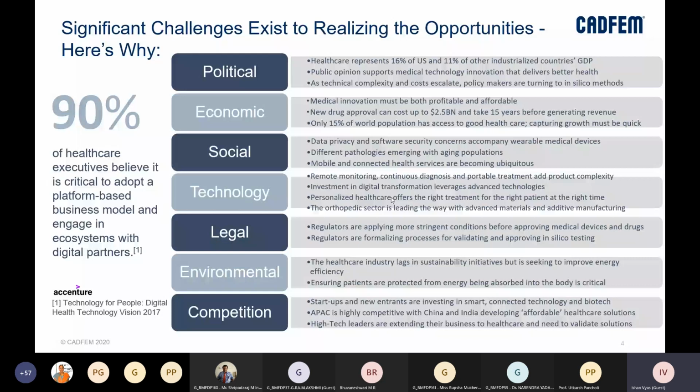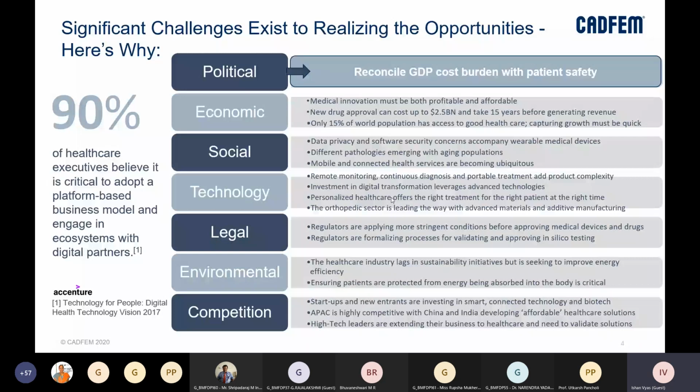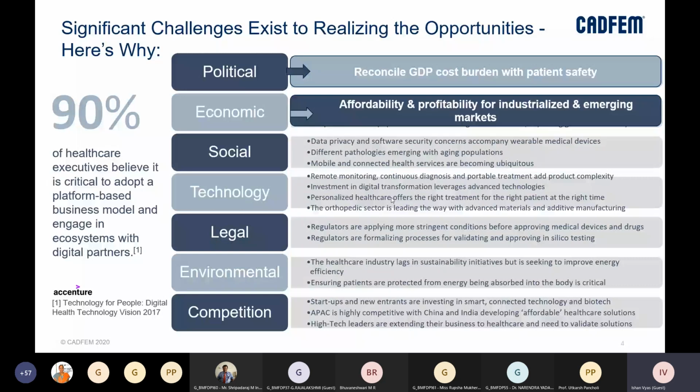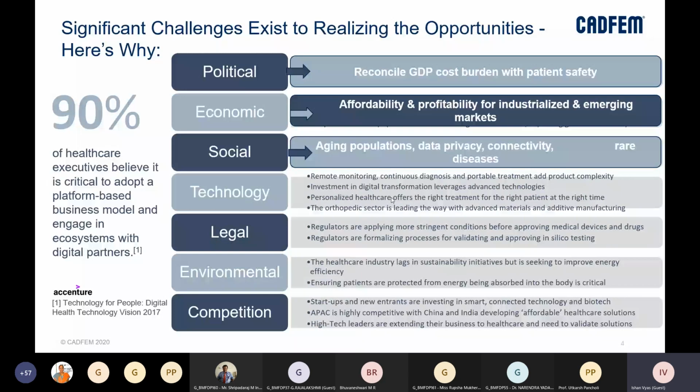There are challenges from the political, economical, social, technological, legal, environmental, and competition perspectives. I'm not going to read all the challenges which exist, but we understand that there are these challenges, and there can be certain solutions, like reconciling GDP cost burden with patient safety when it comes to economics, affordability and profitability for industrialized and emerging markets. Then for social: aging populations, data privacy as one of the concerns, connectivity, and rare diseases which we have to detect.